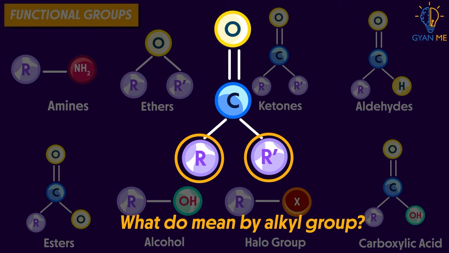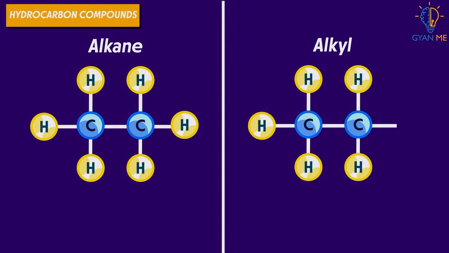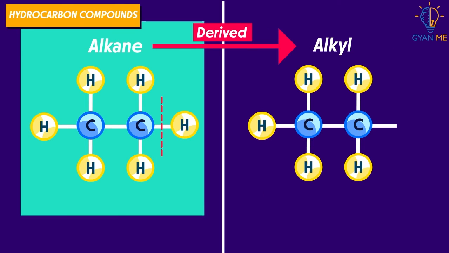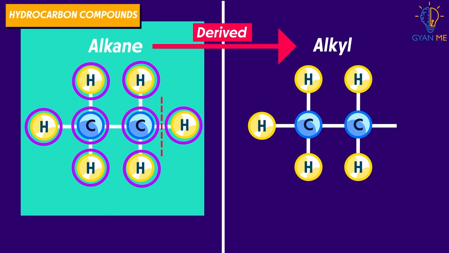So what do we mean by alkyl group? Alkyl group in chemistry is a group of carbon and hydrogen atoms derived from respective alkane compounds by removing one hydrogen atom. We have seen what alkanes are, isn't it? Yes, they are hydrocarbon compounds with single covalent bonds.